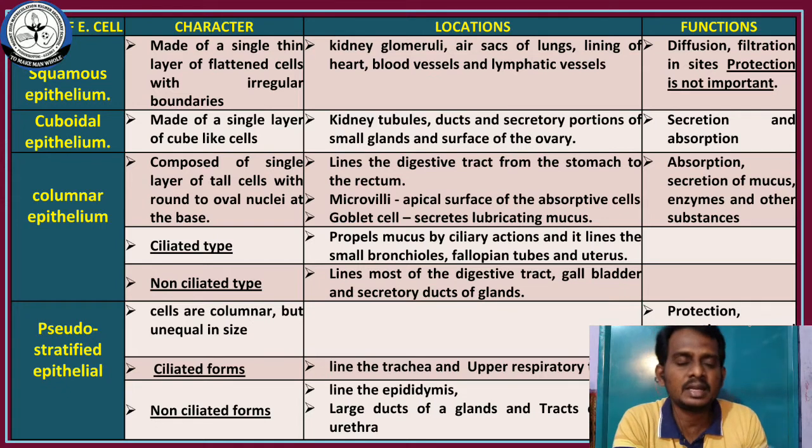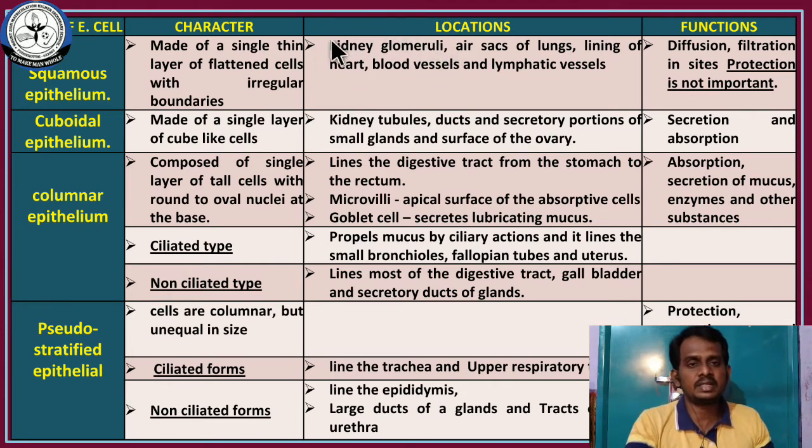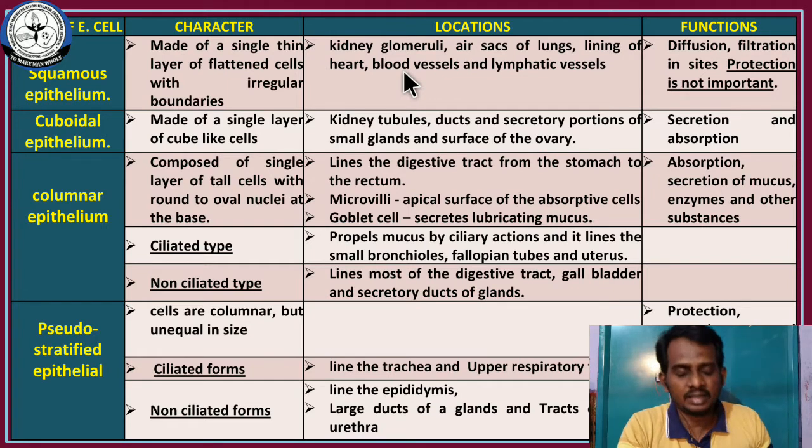Where does it occur? It occurs between the blood vessels and the air sacs. That is the reason it is present in the blood vessels and air sacs. And filtration also takes place in the glomerulus region of the kidney. So that is the reason these squamous epithelial cells are present in the glomeruli. And you have to understand the 3 places. One is blood vessels, second one is air sacs, and third one is kidney. Because filtration and gas exchange take place in these parts.